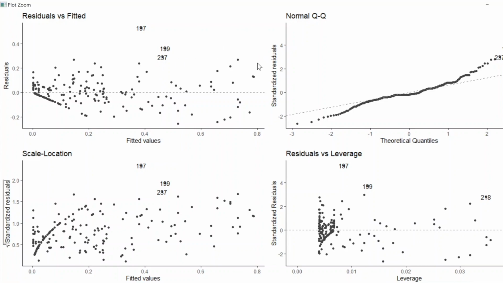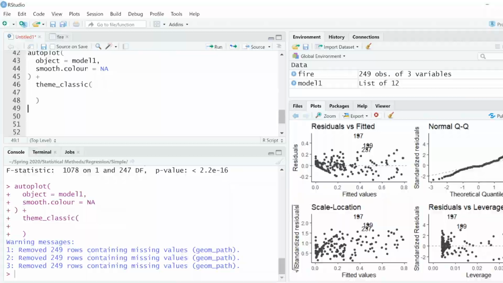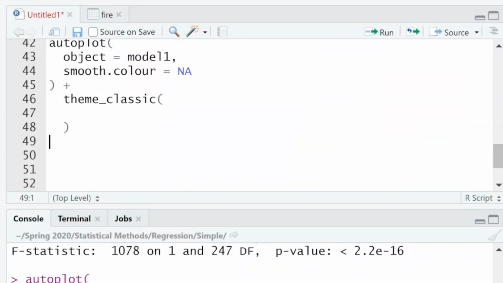Okay, so I'm not even going to worry about the histogram now, because this did not meet my second assumption, equal scatter. So that's not good. So what do we do? Well, just another great question. Just an absolutely great question.